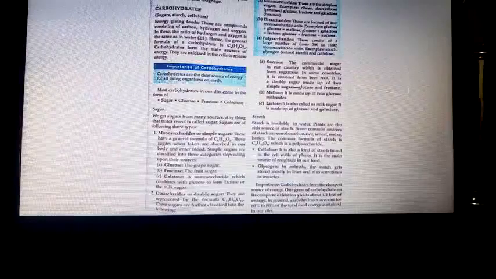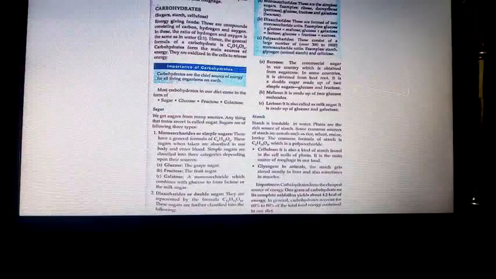Hence, the general formula of carbohydrate is Cn(H2O)n, where n stands for the number of times. Carbohydrates form the main source of energy giving foods.